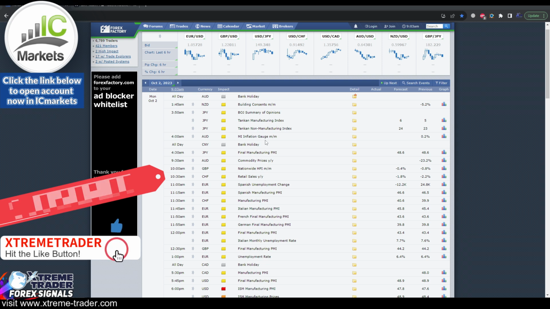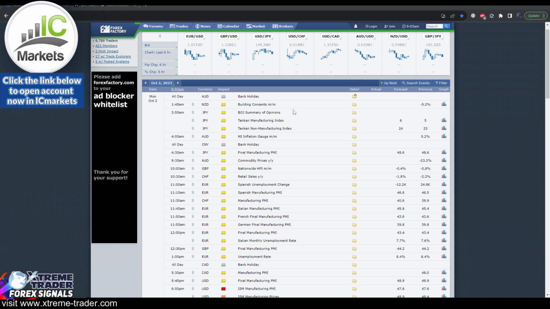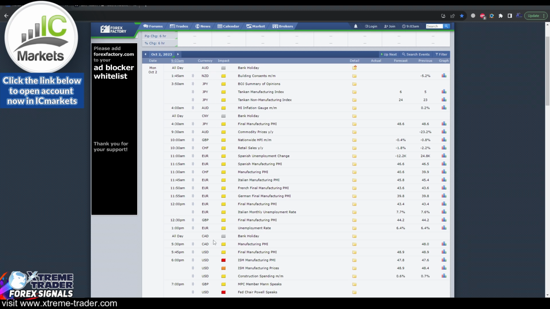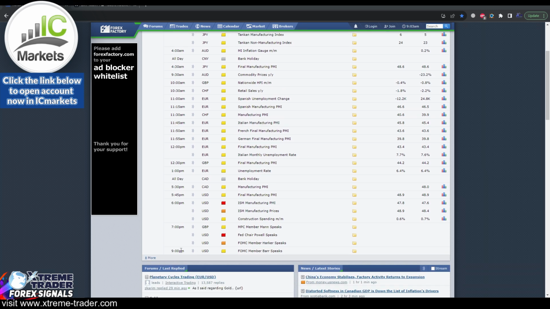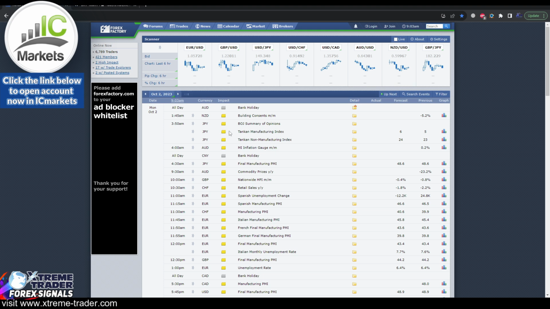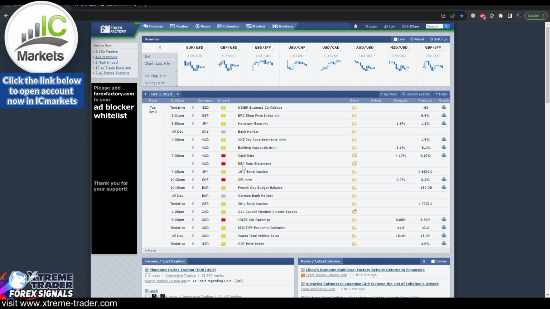Also before we start the weekly analysis, I would like to highlight the upcoming news that we will be having next week on the market. As you can see, on Monday, the Australian dollar and the Canadian dollar are going to have much lower volatility due to the bank holidays they are having. Also on Tuesday, we will be having the RBA rate statement for the Australian dollar. I think this is going to be the biggest one.